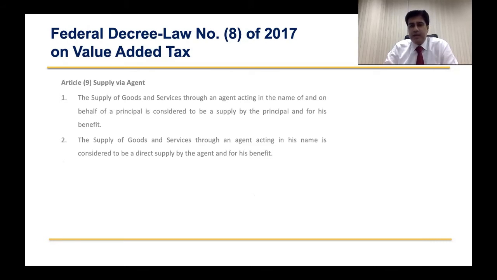How the treatment works, we'll look at in the next slide. The second point Article 9 talks about is that the supply of goods and services to an agent acting in his own name is considered to be a direct supply by the agent and for his benefit. Here, the name in which the transaction is being conducted is very important.